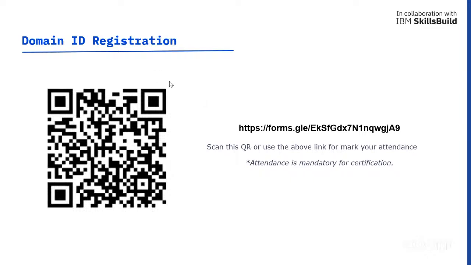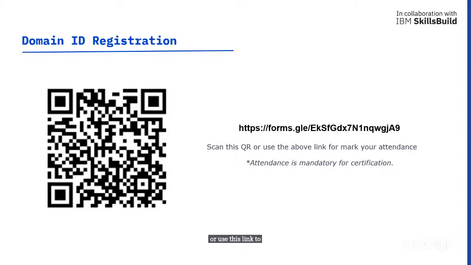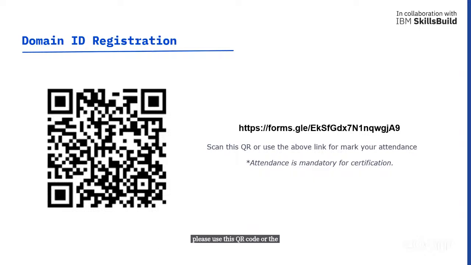All those who have not received their domain ID yet, please either scan this QR code or use this link to go to the Google Form to give us your personal email ID, and you will receive a domain ID soon on that particular email. Please use this QR code or the link to fill up the Google form to receive your domain ID as well as password.